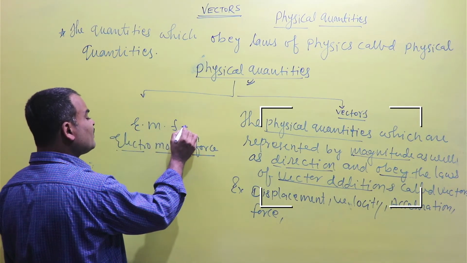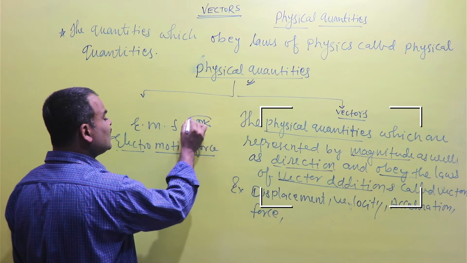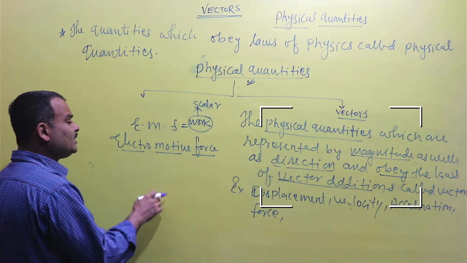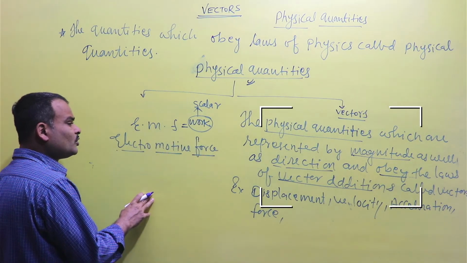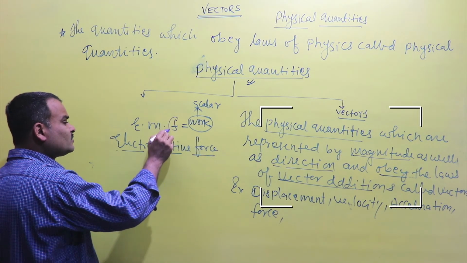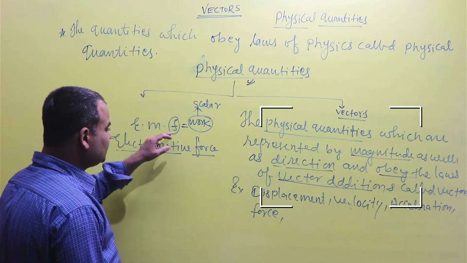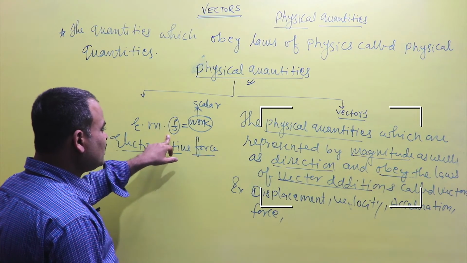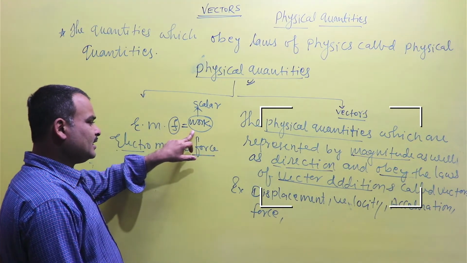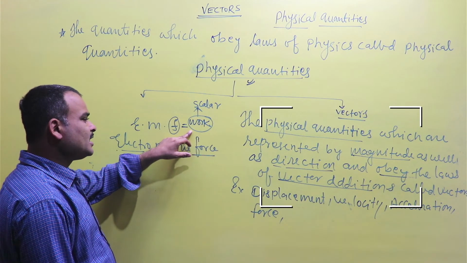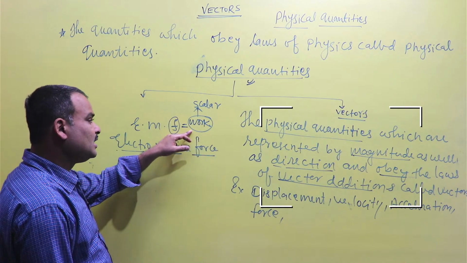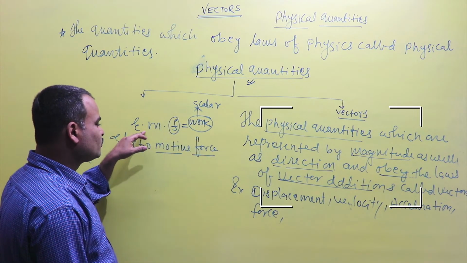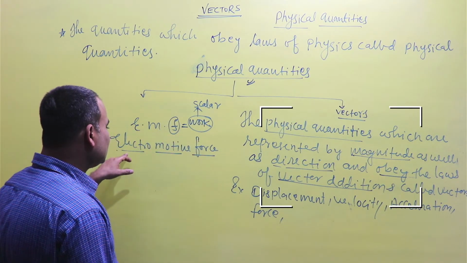So EMF is a work, and work, energy and power are scalar quantities. So even though EMF, electromotive force, has force attached to its name, it is work done per unit charge to move in the total electrical circuit. So work is a scalar quantity, so electromotive force is also a scalar quantity.